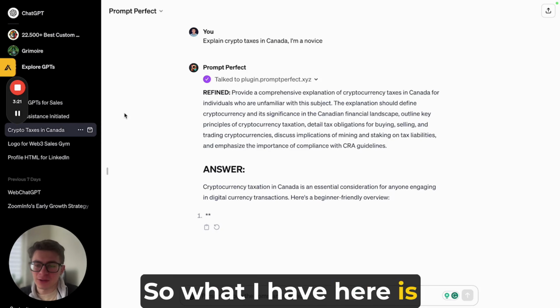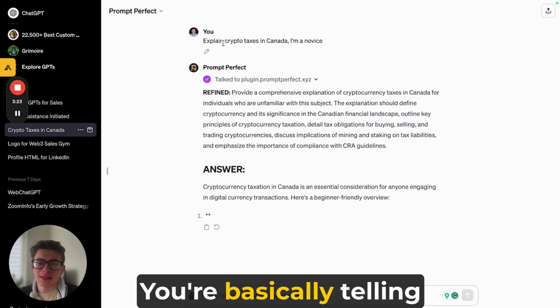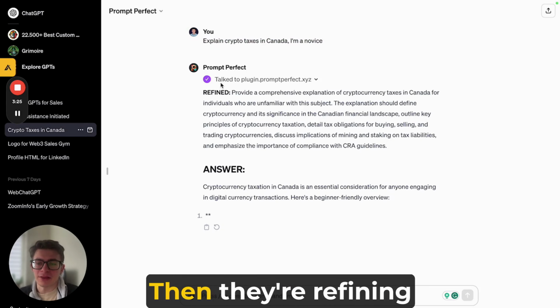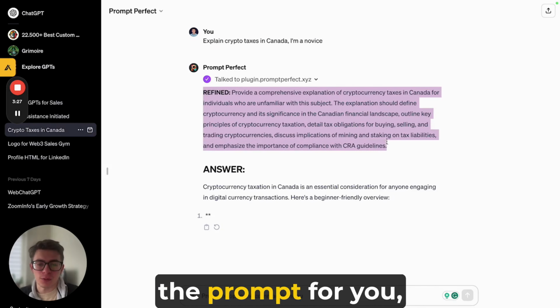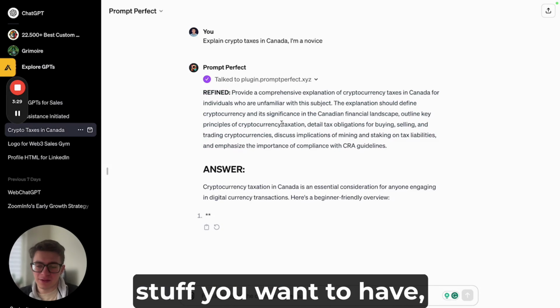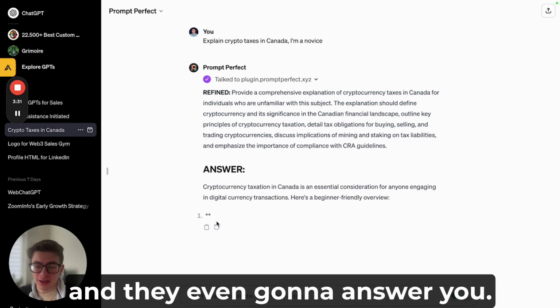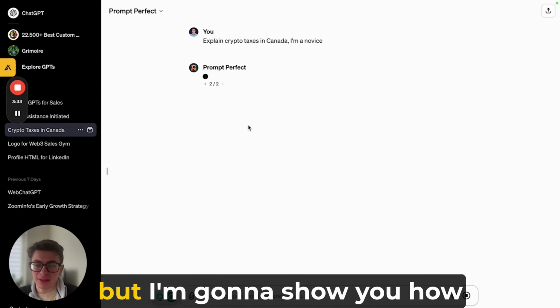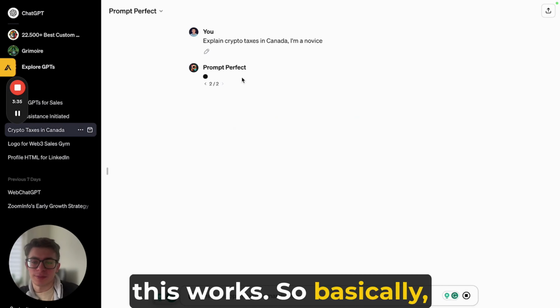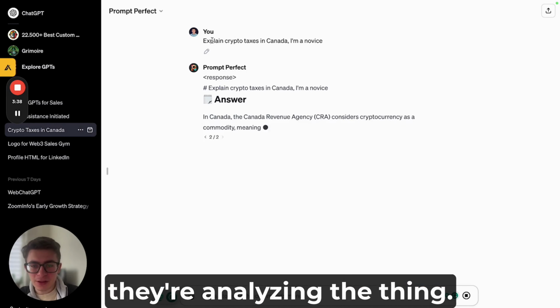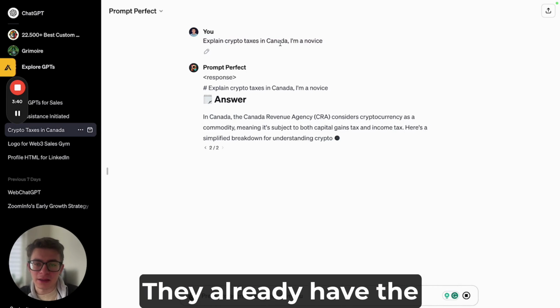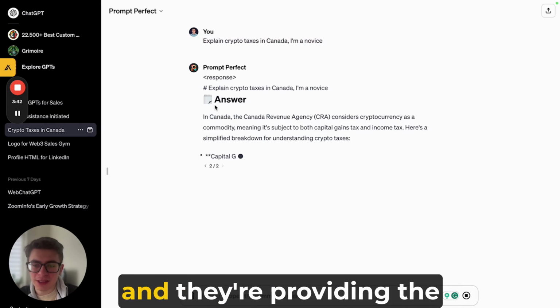So what I have here is Prompt Perfect. You're basically telling it what to do, then it refines the prompt for you, telling you what kind of stuff you want to have, and it even answers you. And they already deleted the thing, but I'm going to show you how this works. So basically in Prompt Perfect, it analyzes the thing, it already has the instructions, and it provides the answer.